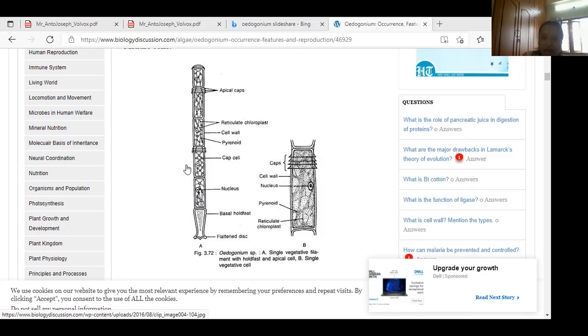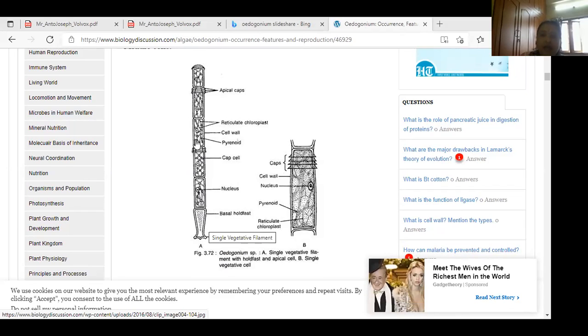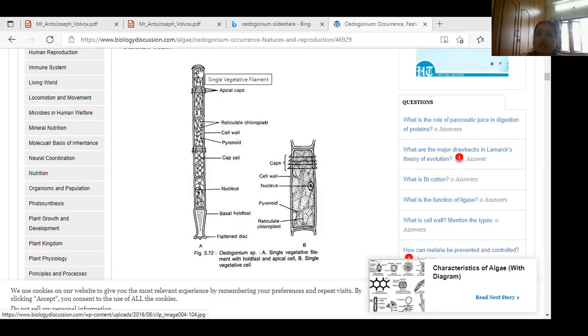See, this is the plant body. You can observe the basal part is the basal cell. The apical part is this portion. The apical part cell is called the apical cell or apical cap.